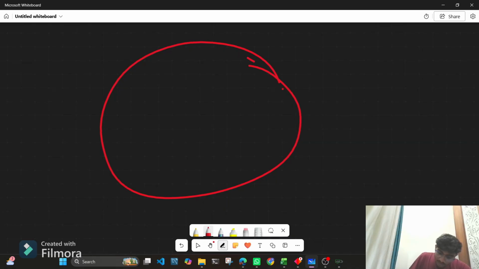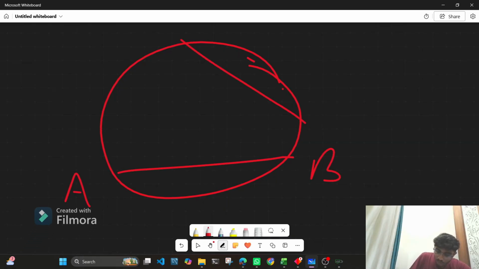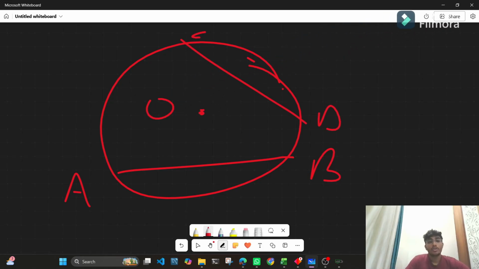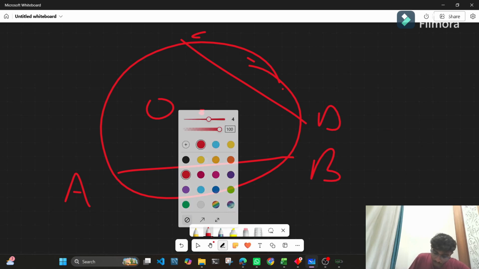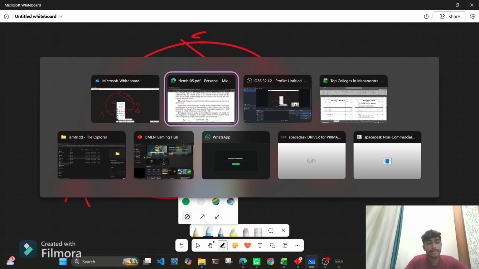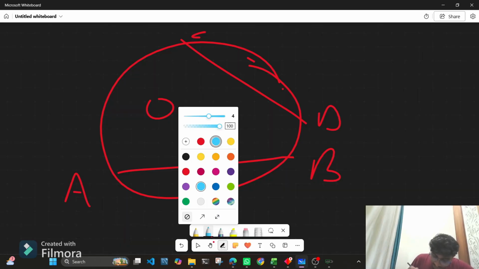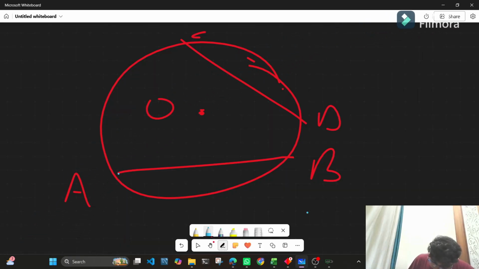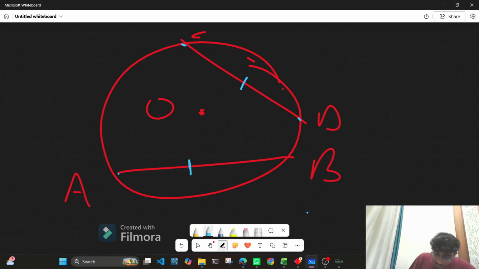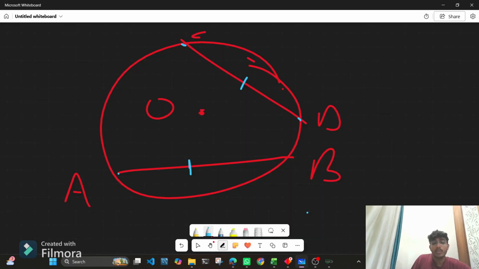If we have a circle and we have joined two points, let's say A and B, and we have one more chord, that is C and D, and this is our center O. So, what does theorem 2 mean? It states that equal chords of circles subtend equal angles at the center. So, if I say the distance of point A to B is equal to the distance of point C to D, that means if both the chords are equal, then we can say that they subtend equal angles at the center.